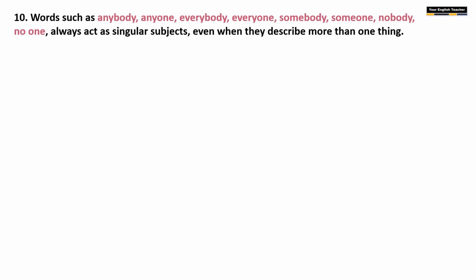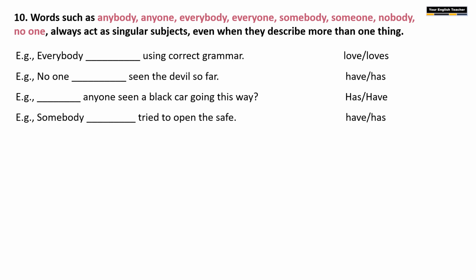So the next rule is words like anybody, anyone, everybody, everyone, somebody, someone, nobody, no one. They always act as singular subjects and they take only the singular verb. See these examples. Everybody dash using correct grammar. Everybody love or loves? First, you have to understand that everybody is a singular subject. So we have to take a singular verb, which is loves. So everybody loves using correct grammar.